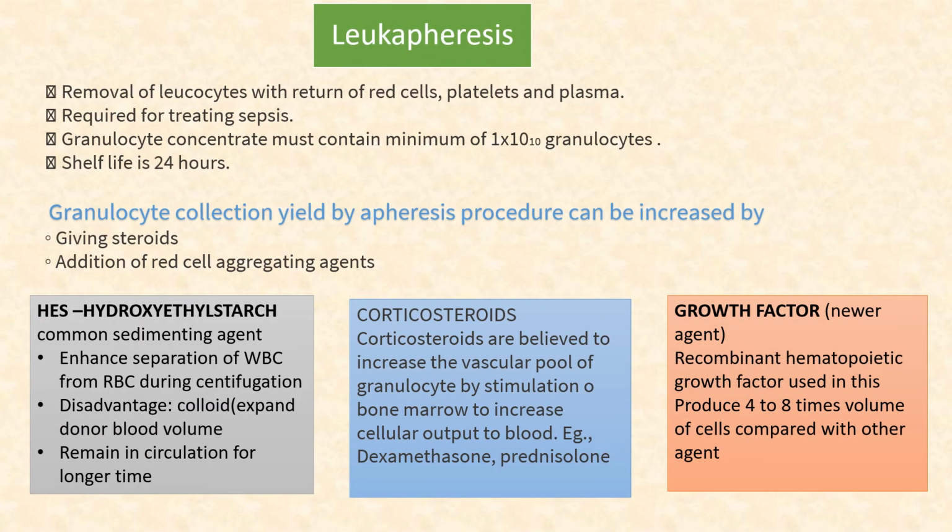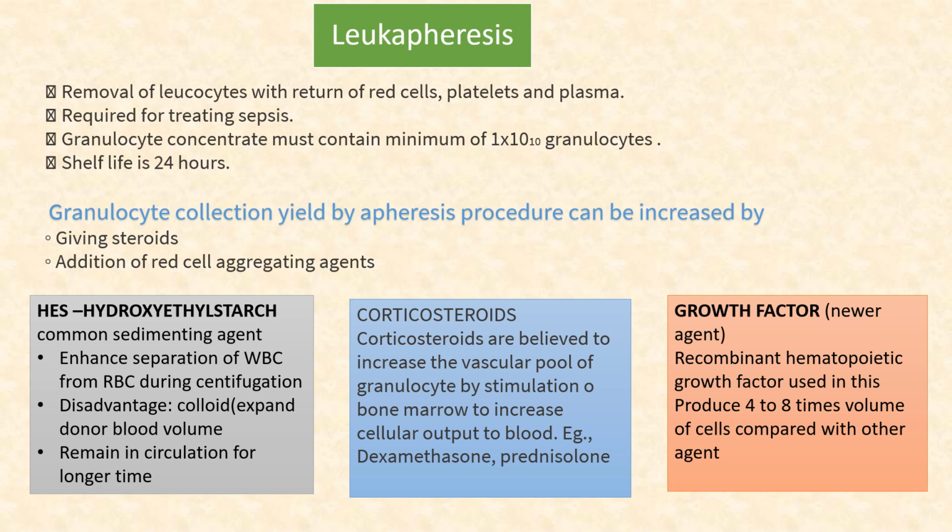Next one is leukapheresis. So it's a removal of leukocytes with the return of red cells, platelets, and plasma back to the donor. So it is required for treating sepsis. Granulocyte concentrate must contain a minimum of 10 × 10^10 granulocytes with a shelf life of 24 hours. Granulocyte collection yield by the apheresis procedure can be increased by giving steroids, or addition of a red cell aggregating agent, which includes HES, that is hydroxyethyl starch, which is a common sedimenting agent. It enhances separation of WBC from RBC during the centrifugation.